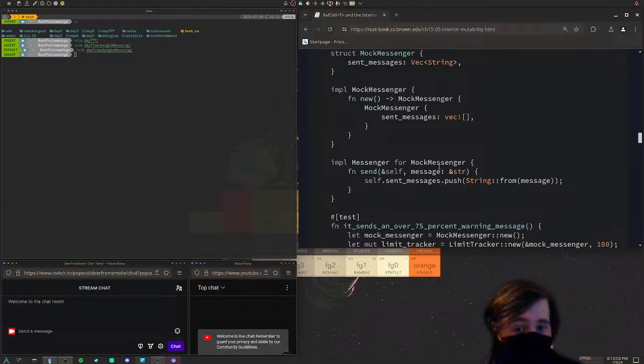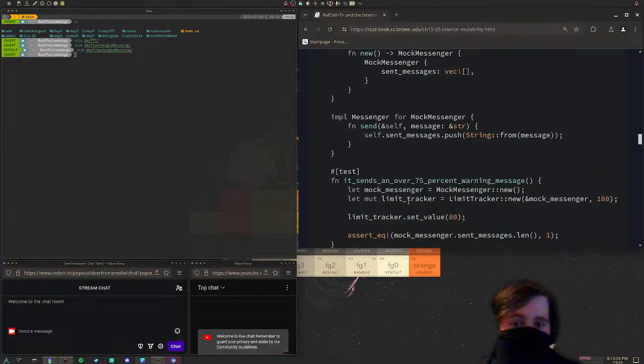Implementing Messenger for MockMessenger in order to satisfy the necessity for the send trait on a messenger. We have send, which takes in a reference to self, immutable, sorry, and the message, which is simply a reference to a string. Then self.sent_messages.push, a string from the message, which is brought in here.